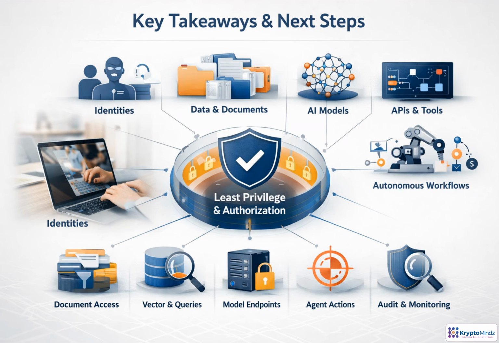The core message is simple. AI authorization must be precise, contextual, and auditable across every identity, document, model endpoint, API, tool, vector query, and agent action. Enforce least privilege everywhere, especially in RAG and autonomous workflows. Next, we secure the secrets that make privileged access possible with HashiCorp Vault.